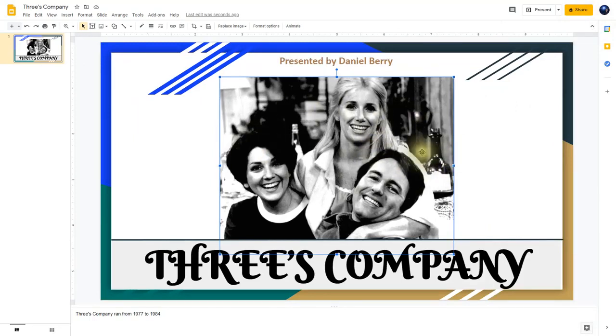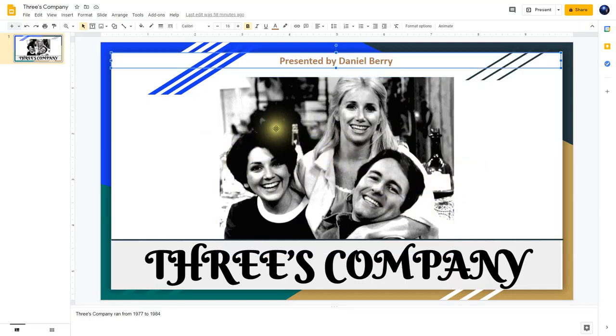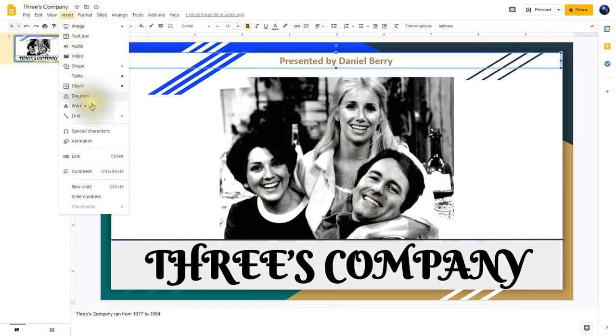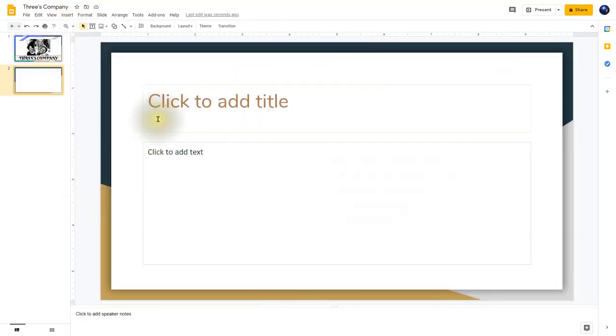We're now ready for the second slide. So to insert the second slide, simply go and click on Insert and go all the way down to New Slide right here, or you can use the shortcut Control M. There we go. So I have this new slide here, but I don't like the layout.